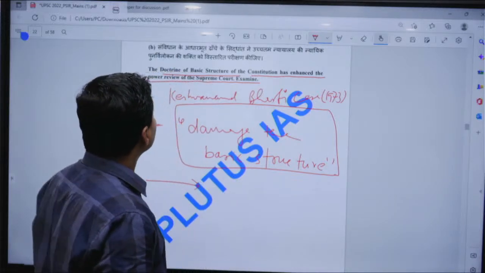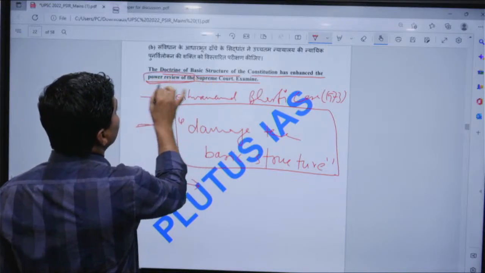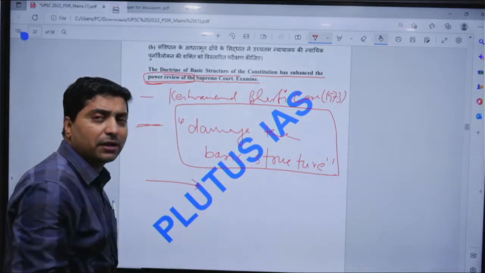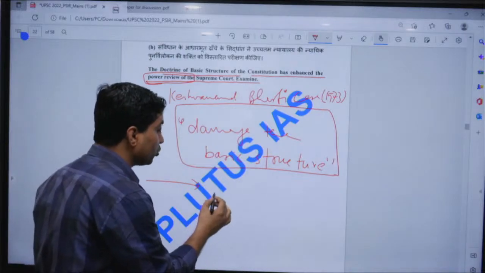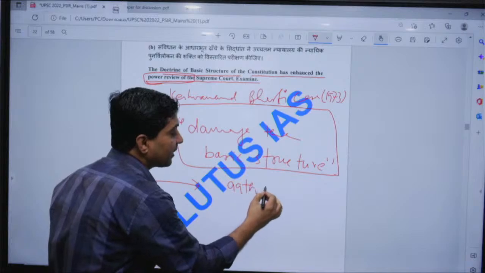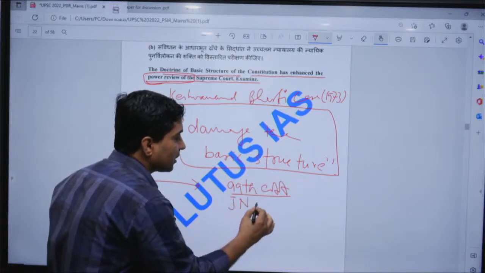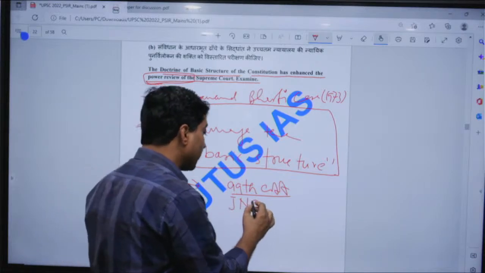So the Supreme Court has actually empowered itself to review. One can give the example of how the Supreme Court invalidated the 99th Constitutional Amendment Act and the National Judicial Appointment Commission.